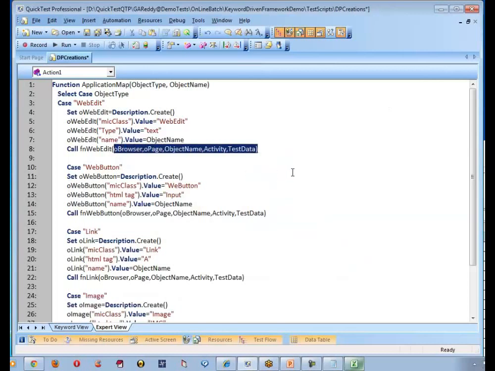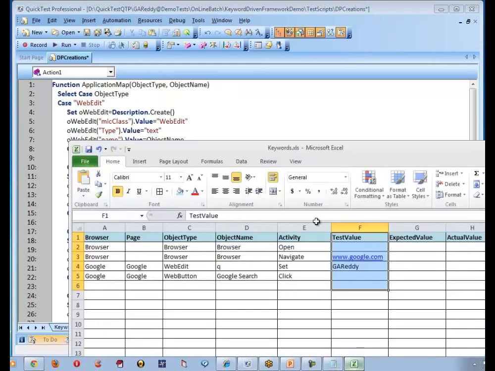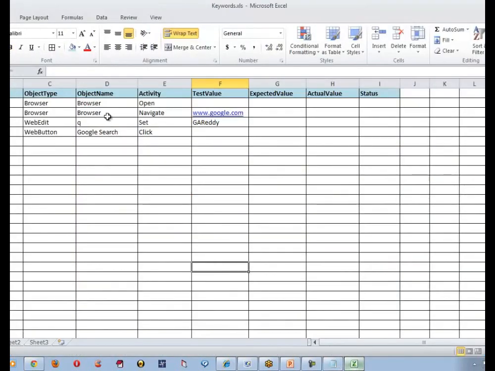Is this clear? So is it a type of parameterization? Of course, yes, because in the Excel, look here, for the browser object, how many times are we using it? The same function I have to use twice. One is to open, one for navigation, correct?